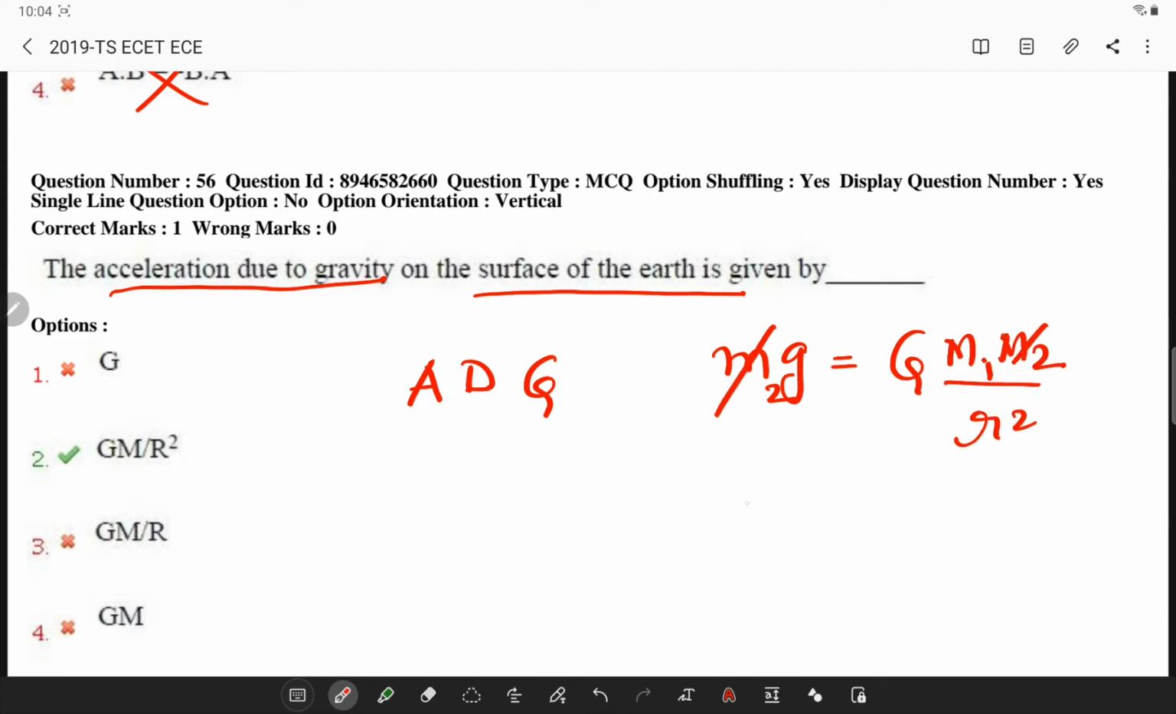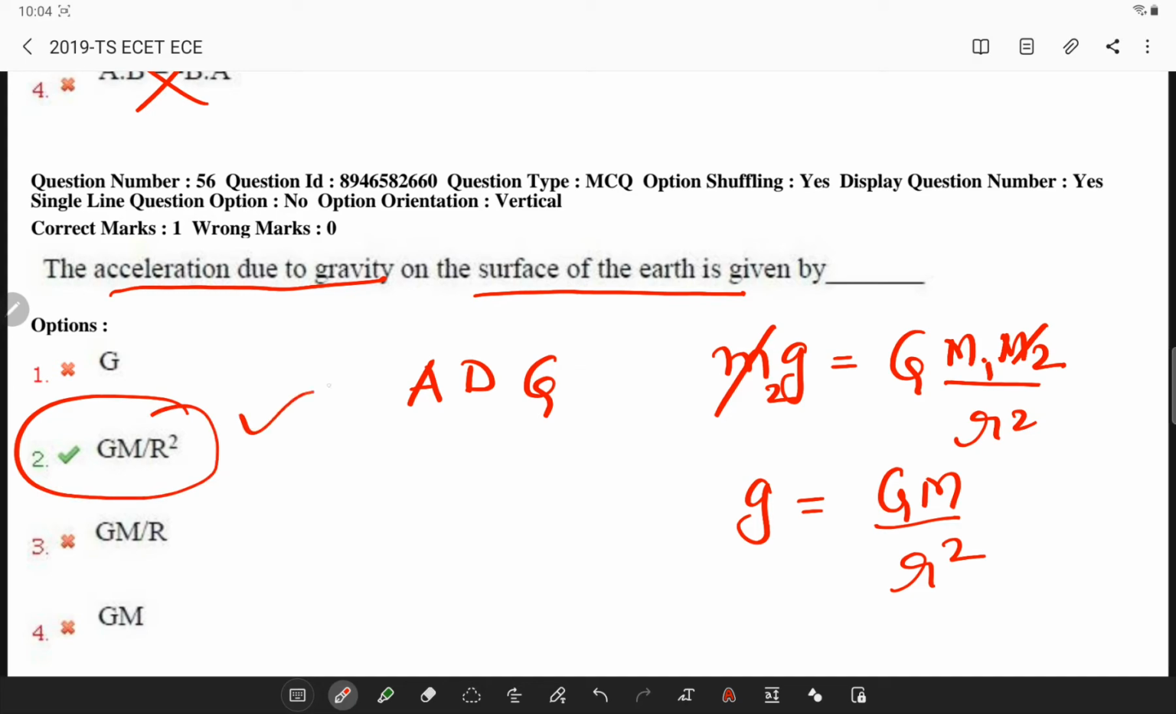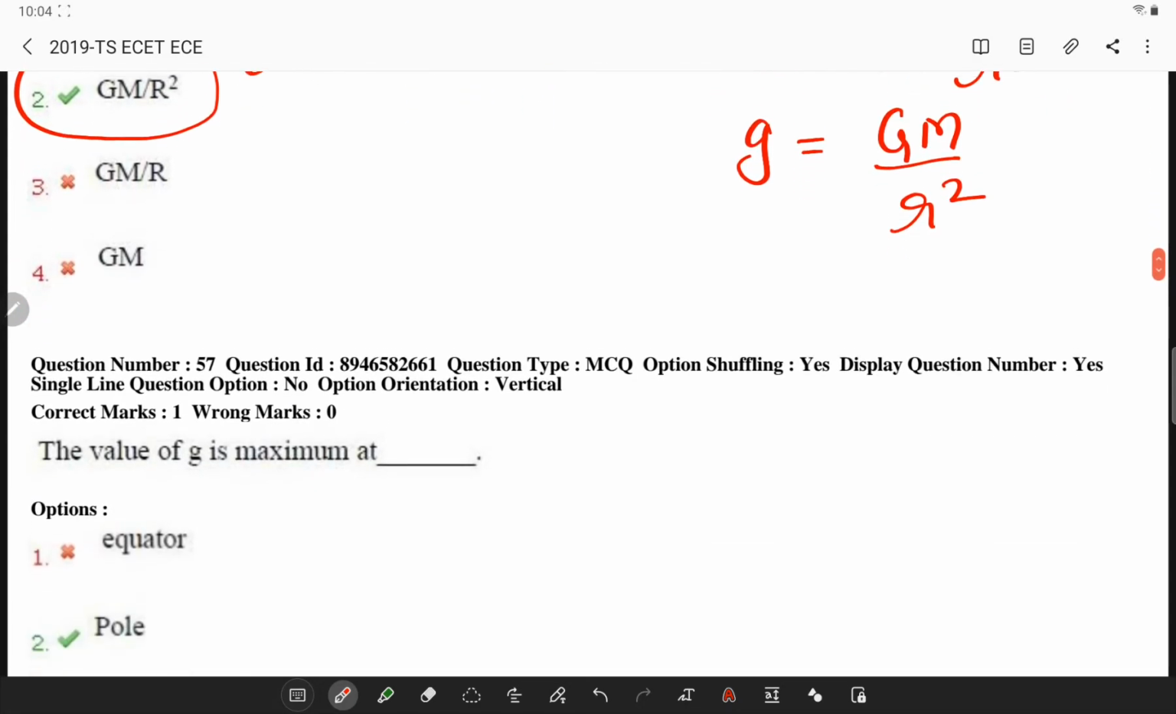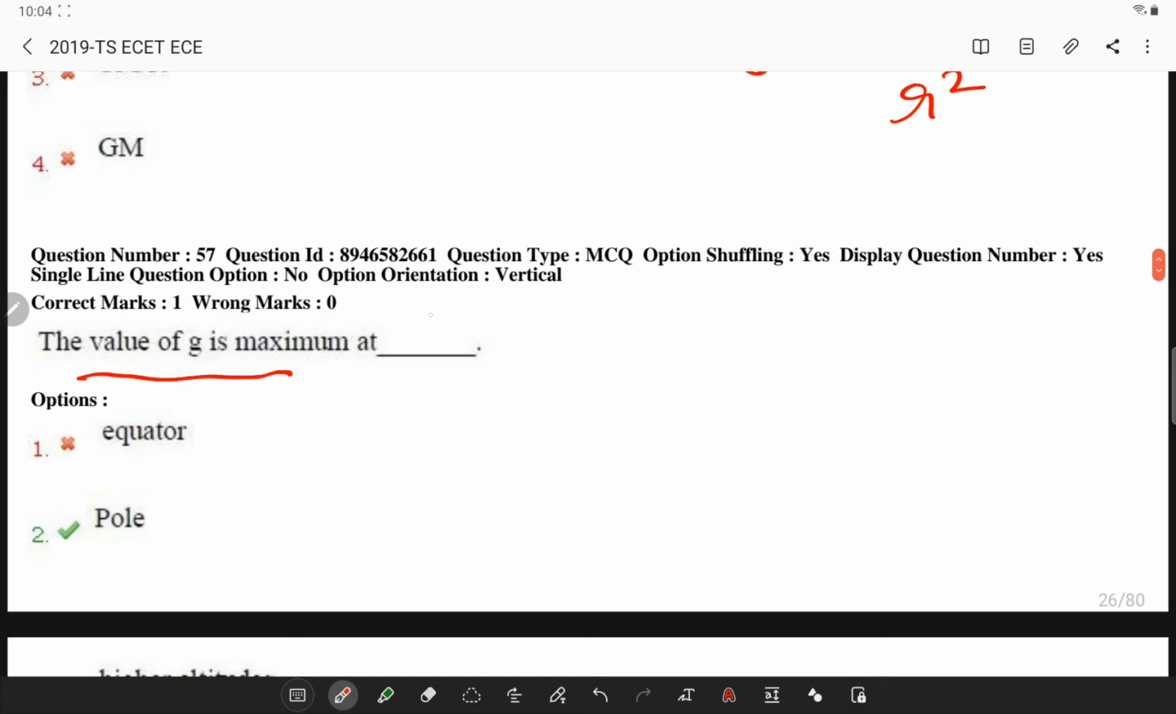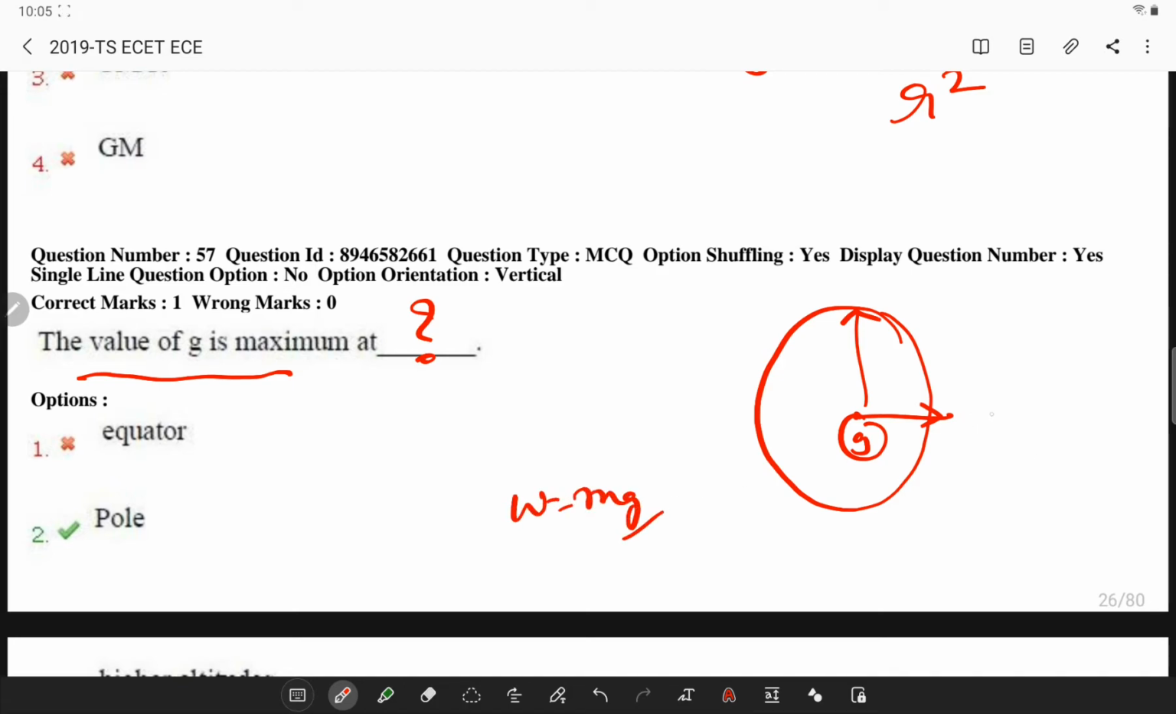So since we have the mass term, you have g is equal to GM by r square. So this is your answer. Next, the value of g is maximum at which location? Remember, if this is earth, then weight is equal to m into g. So remember, your weight will be minimum at equator and maximum at poles. Try to remember this. You have a good set of questions framed on it.